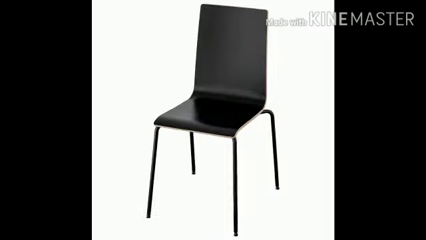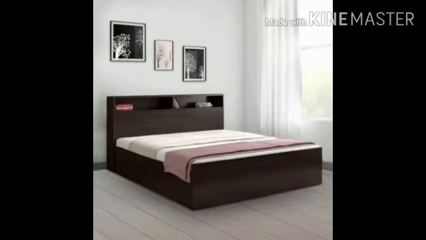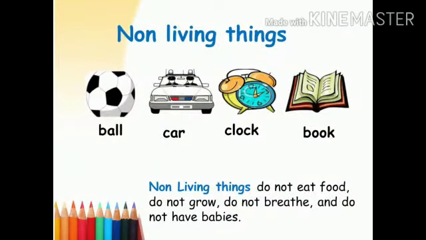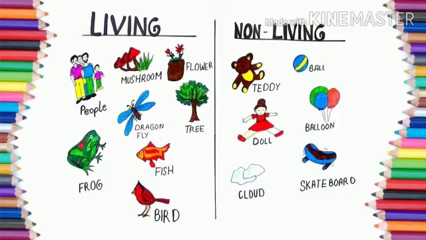For example, kite, TV, chair, bat. Many more things you can find in your house are non-living, like your toys, your teddy bear, your school bag. These are the non-living things. I hope you have understood the differences between living and non-living things.